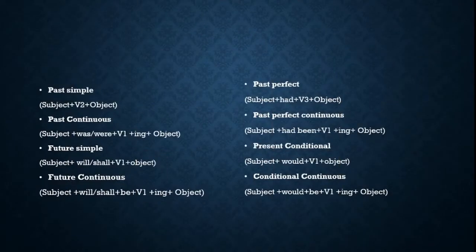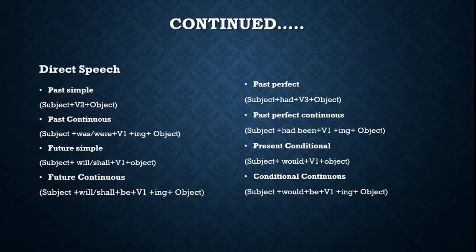Here the past simple would be subject plus the second form of the verb with the object. That would be direct speech. It would be changed to past perfect, with subject plus had plus the third form of the verb and the object.